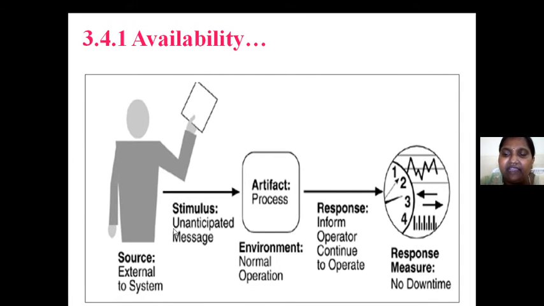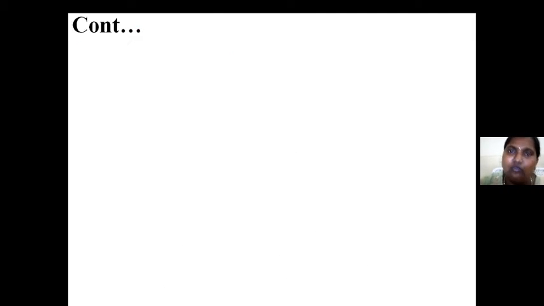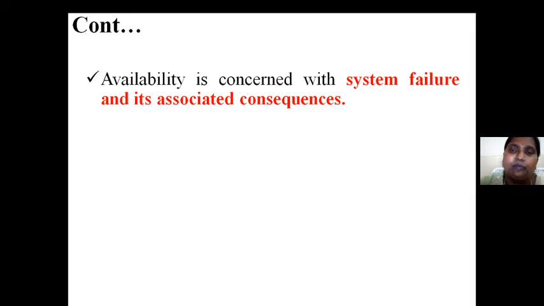Whenever an unanticipated message comes, automatically we would have to check or give attention to the message: why it came, where we have to locate the problem. If that is the case, we are going to lose our time by deviating from our stream. As it is normal operation, no need to worry. We have to inform the same to the operator, and the response measure is no downtime. As it is an unanticipated message and not relevant to our actual data, there is no downtime, and we can move on with our normal operation.